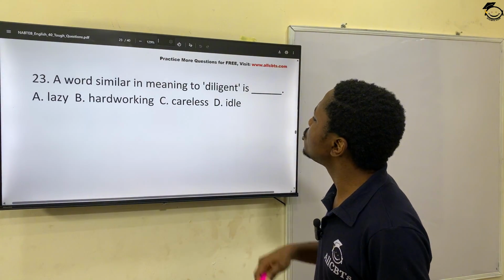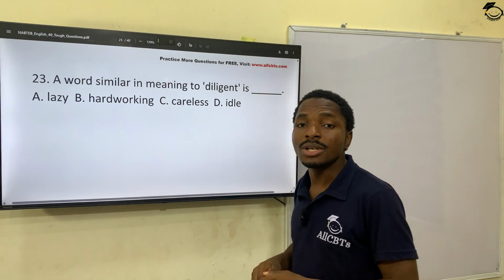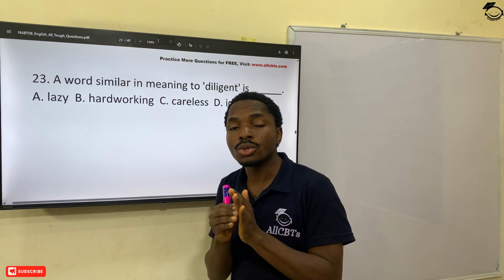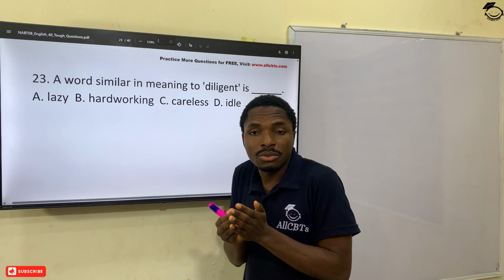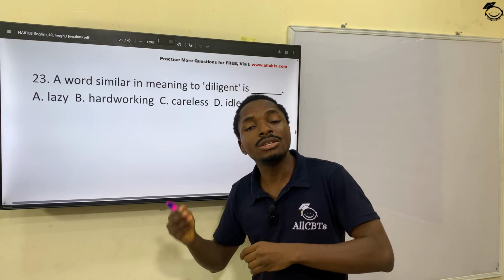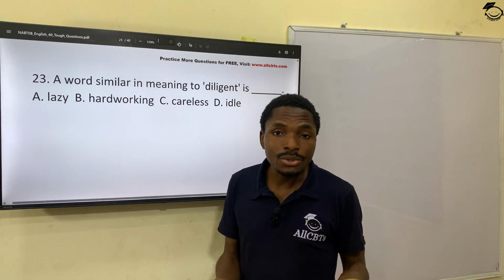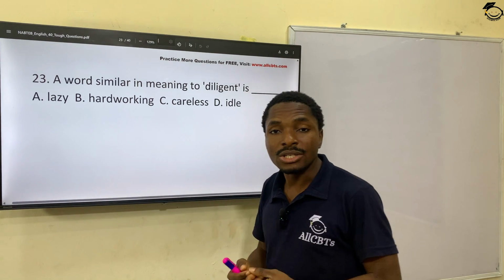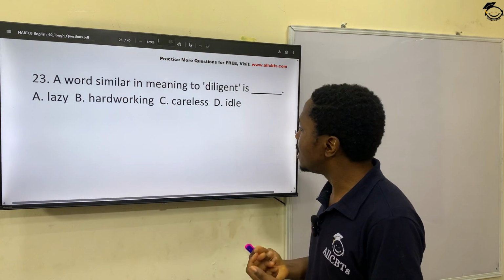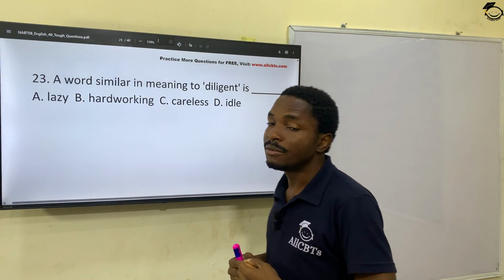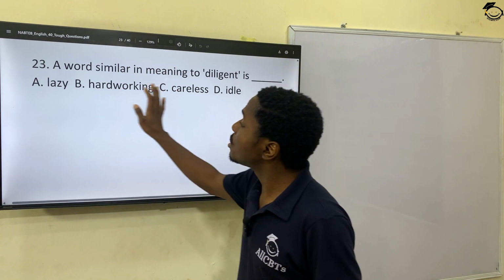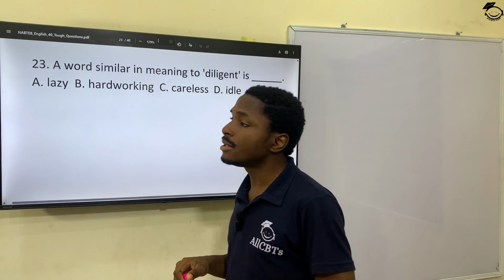A word similar in meaning to diligent is what? So what's diligent, first of all? If you have to answer a question as this, you've got to know what the word in quotes or might be bold. The word may be in bold or the word may be in caps letter. So you've got to know the meaning of the word in order to know a similar or an opposite word. In this case, the word is diligent. Now what's diligent? The act of being hardworking and resourceful. So a word that is similar to diligent from these options is hardworking, like I said. 24.